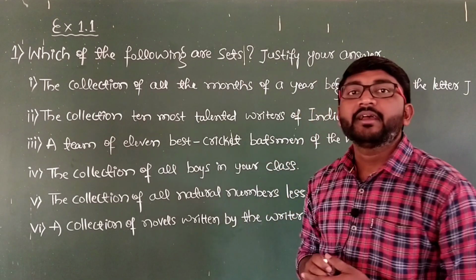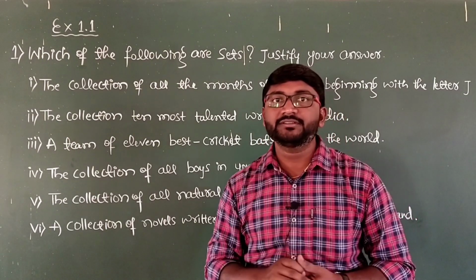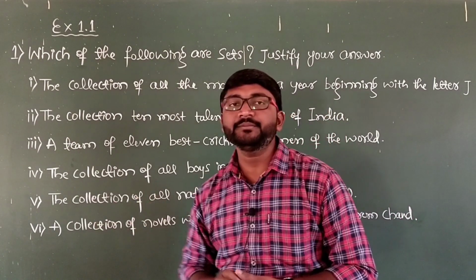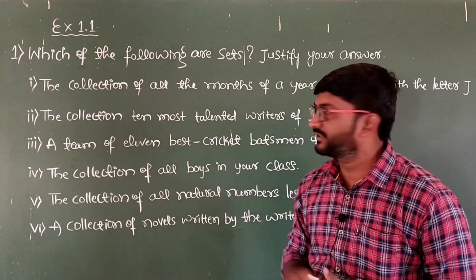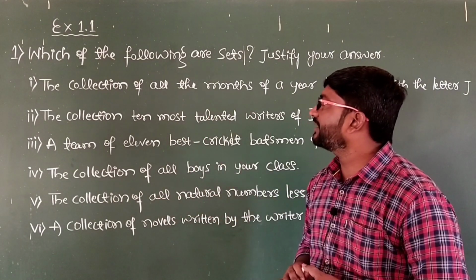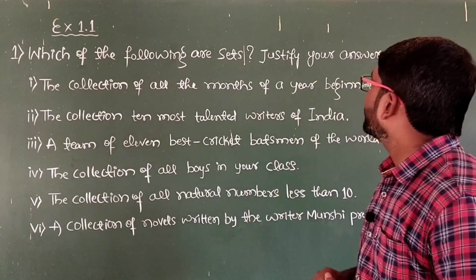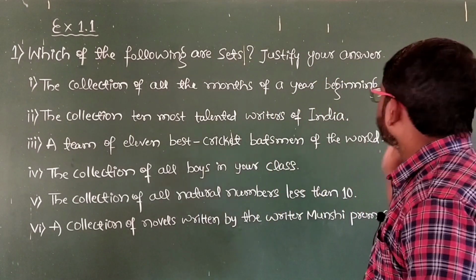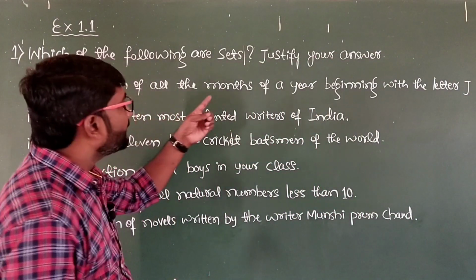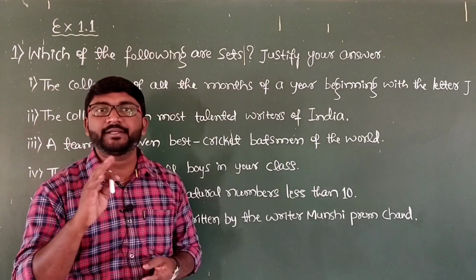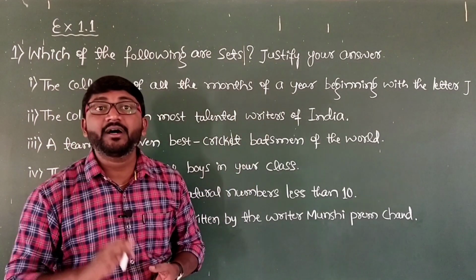In this first main question we have 9 sub questions. As of now I am taking 6, and once we solve these we'll go for the remaining 3 questions. Roman number 1: the collection of all the months of a year beginning with the letter J. We have to check whether it forms a set or not.